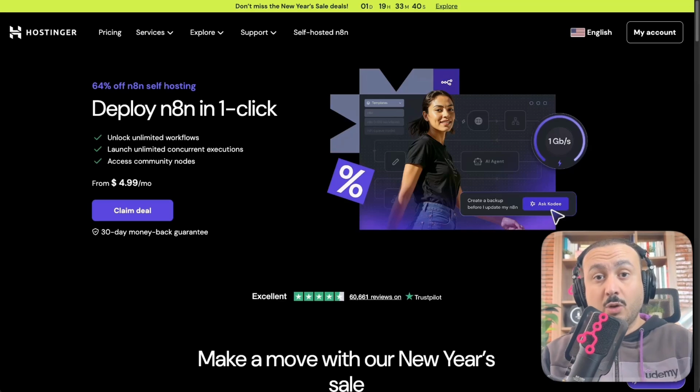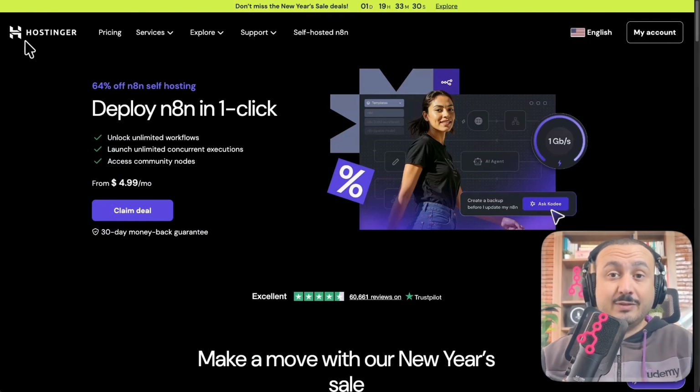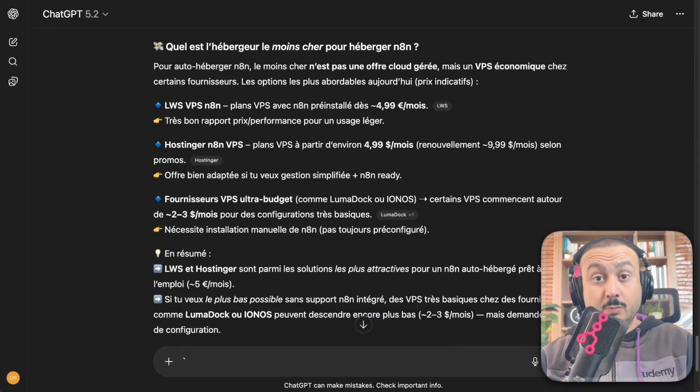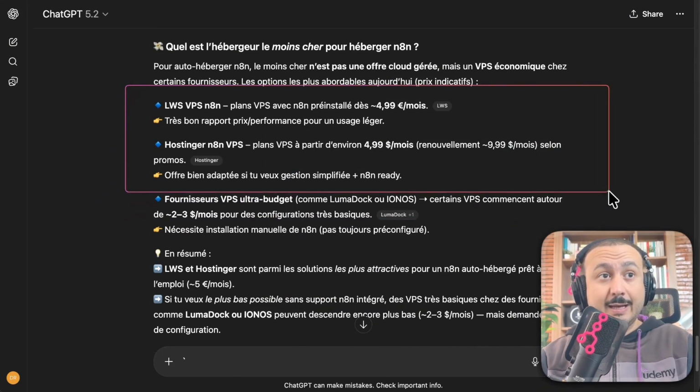So today, in fact, on the market, what we have is this server, which is the Hostinger server. So on Hostinger, even when we ask ChatGPT to tell us what the best servers offered on the market are today, we find the answer. So there, among, let's say, the top 3 offered, we have Hostinger, which is there.